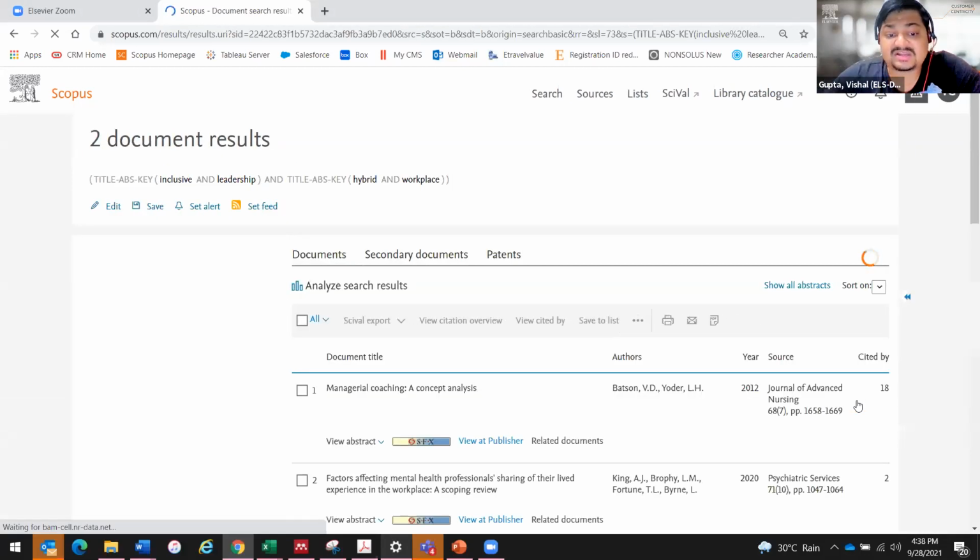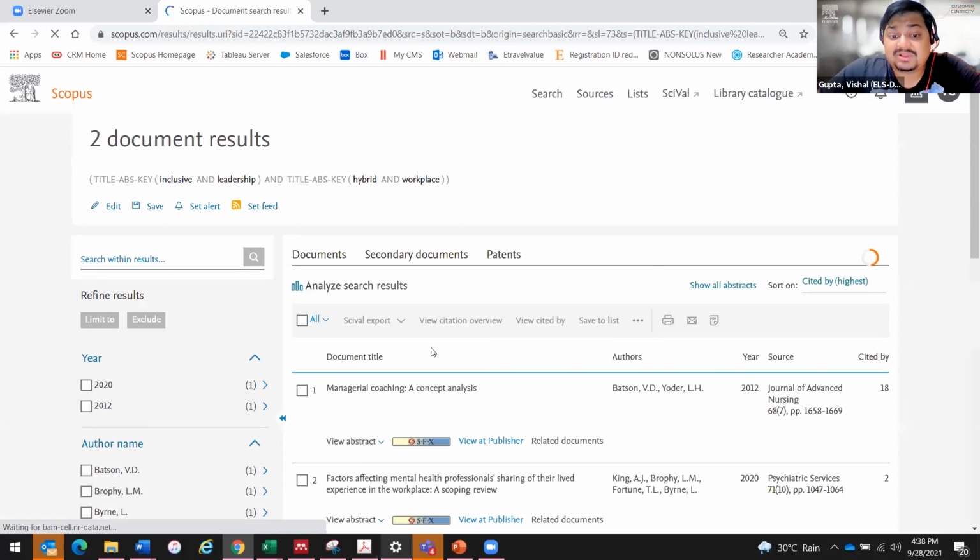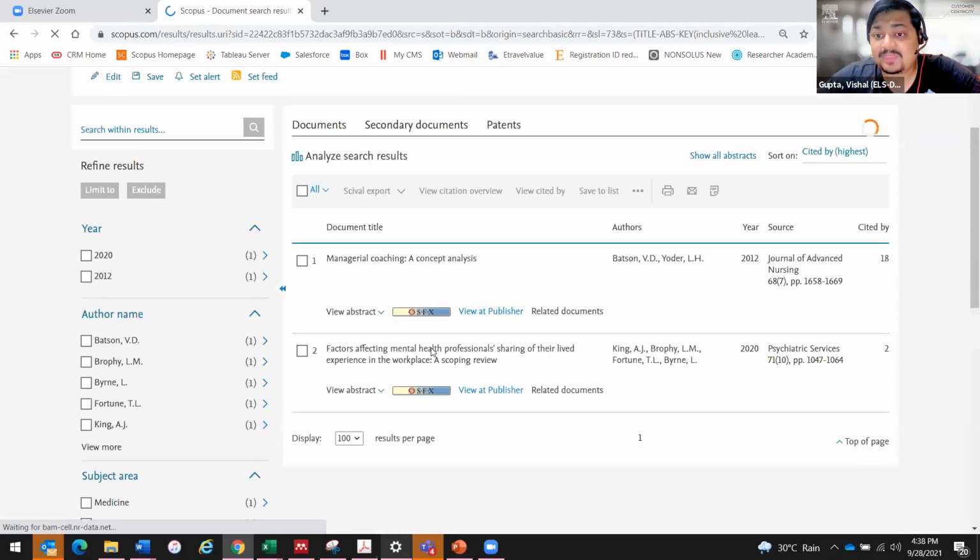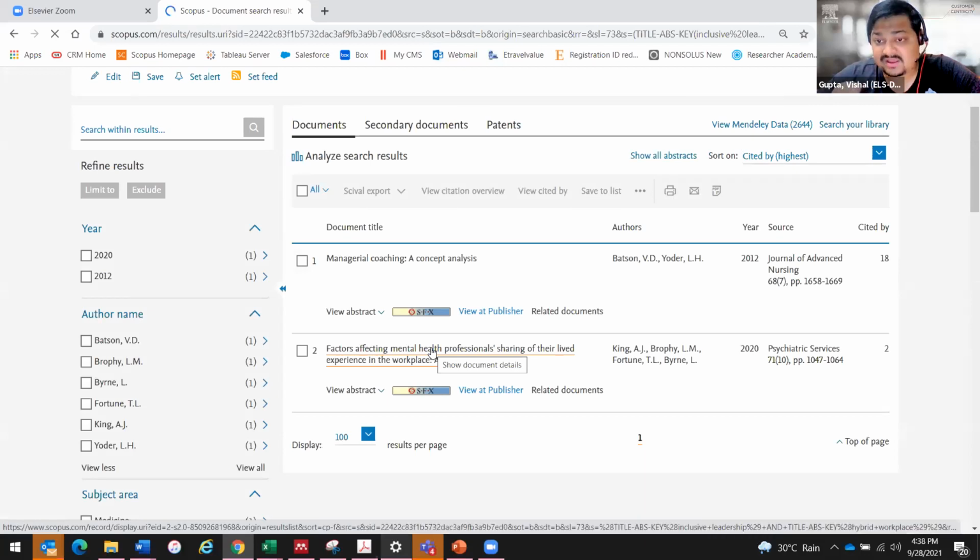There are 2 documents that are there, ma'am. So please do the searches carefully. Please use the keywords carefully. Make sure your spelling is correct. If the spelling is incorrect, there will be no documents showing up. But 9 out of 10 times, whatever keywords you put in, you should get a result. And it will be really helpful for you only if you use the right keywords. So the results are as good as the keywords that you put in, right?